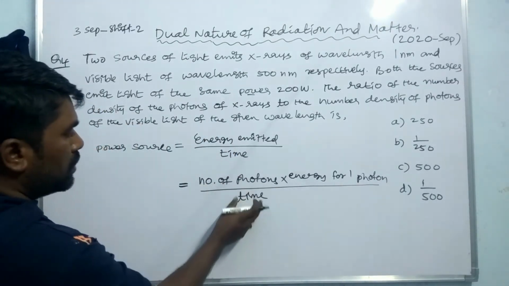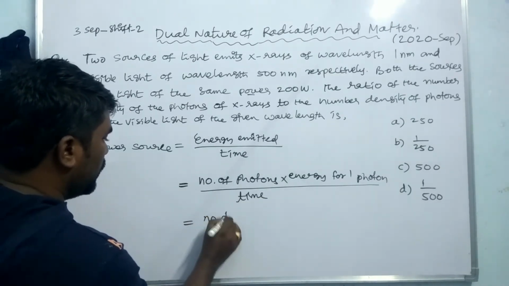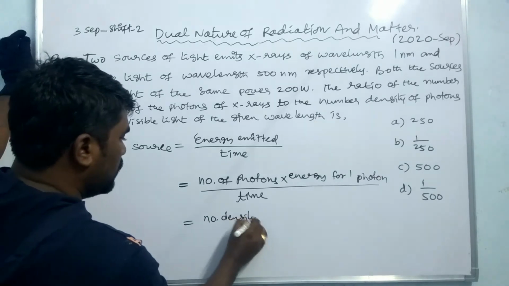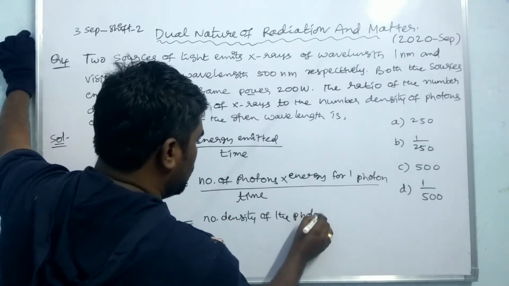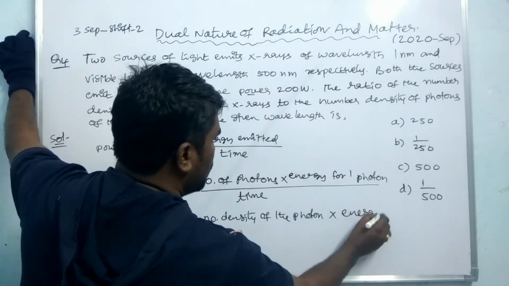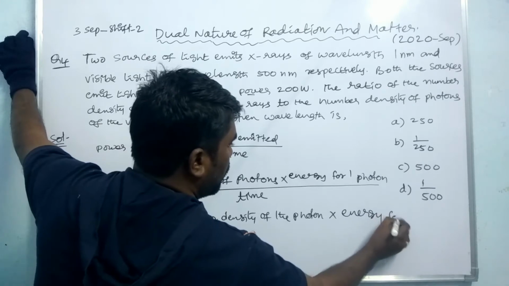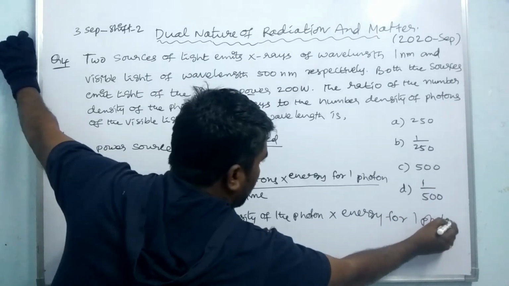The number of photons per unit time is the number density of the photon, into the energy for one photon. These are the formulas you have to remember here.